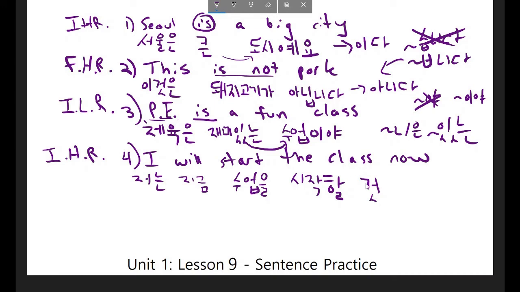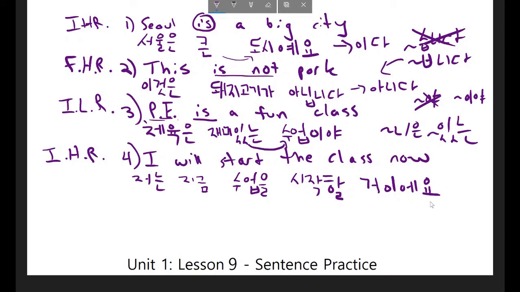Now what I want to do is, because I can't end this sentence just with this noun here, I want to add ida to it and conjugate it. Because we're conjugating into the informal high respect form, what I would want to do is add this followed by this to it. It would also be possible to, instead of using the noun 것, use the noun 거, which actually is the same thing as 것. It's just sort of a condensed form or a simplified form.